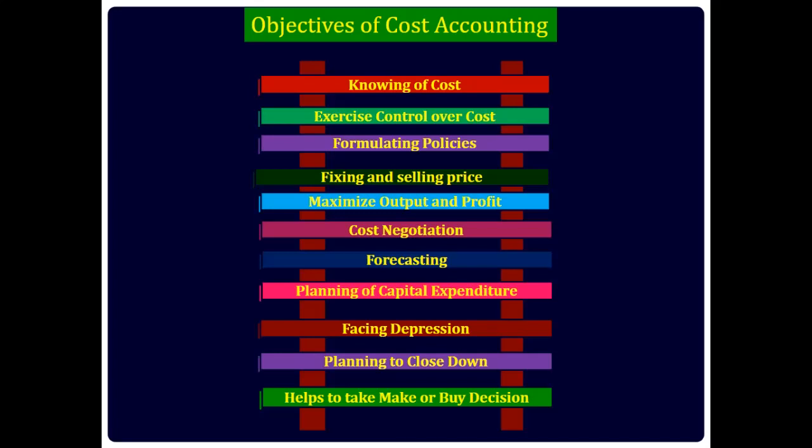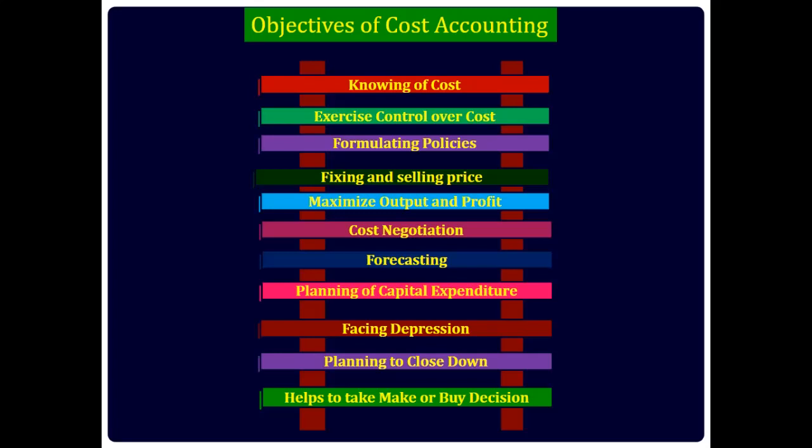Facing depression. Cost reduction and cost control are necessary during the depression period. The reason is that the selling price should be lowest, if not the business cannot survive. The lowest selling price is fixed by reducing the necessary expenses, avoiding unnecessary expenses, selecting new product or product mix, searching new sales areas, framing new sales policy, creating cost consciousness, and reducing wastage. In this way, an organization may face depression for effective functioning.